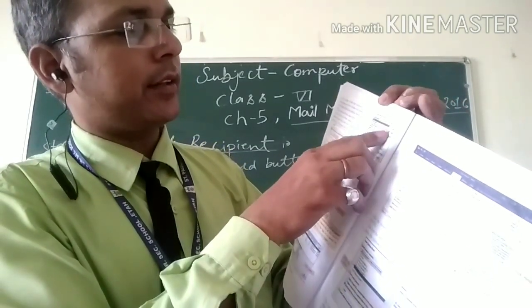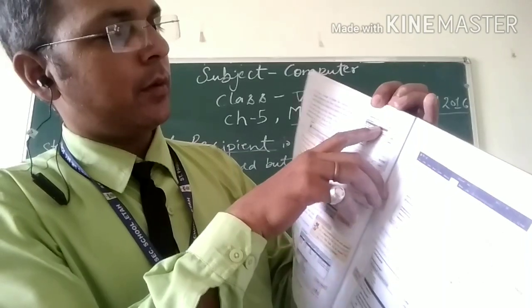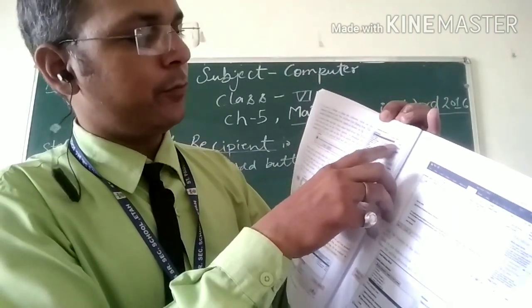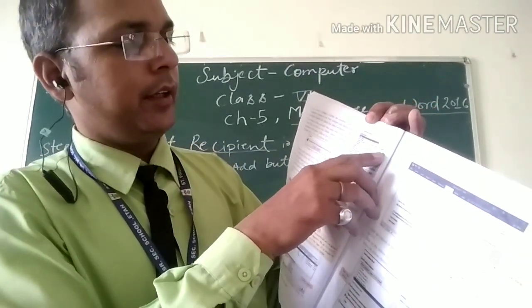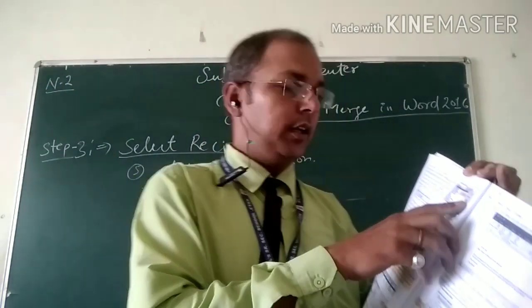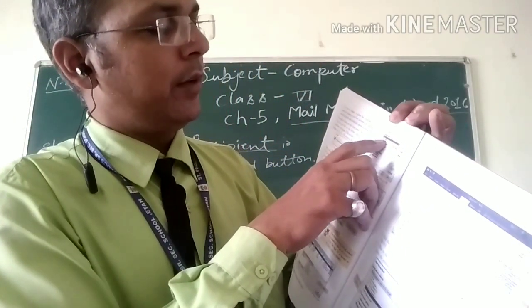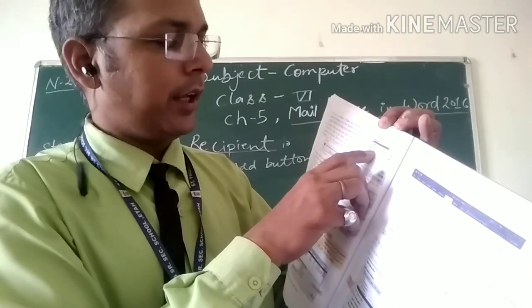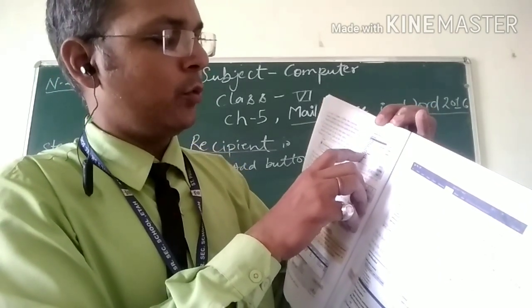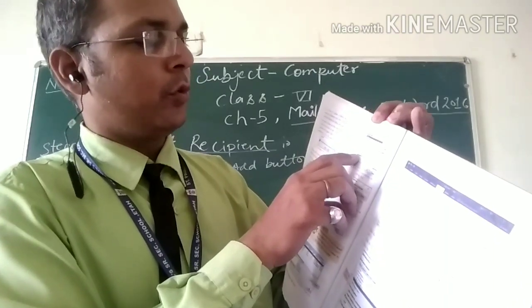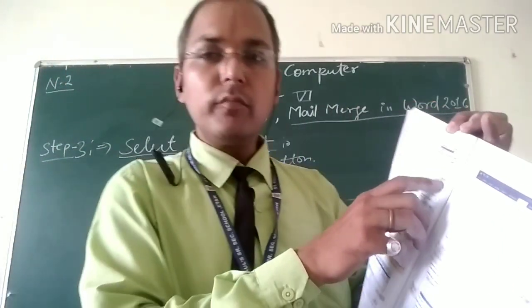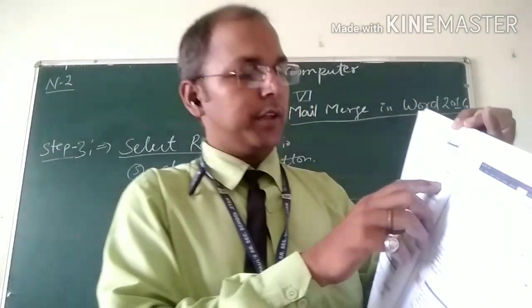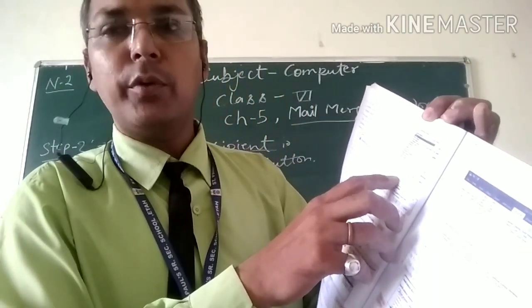Click here, Customize Address List. Click an option, Add, or click here, Delete. You can add and you can delete fields from the list. Field names: title, first name, last name, company name, address line 1, address line 2, city, state, zip code, country or region, home phone, work phone, email address. Show all options in the Customize Address List dialog box in figure 5.4.